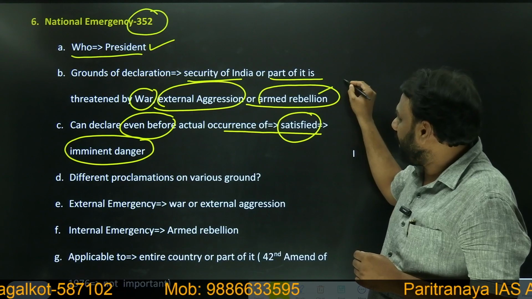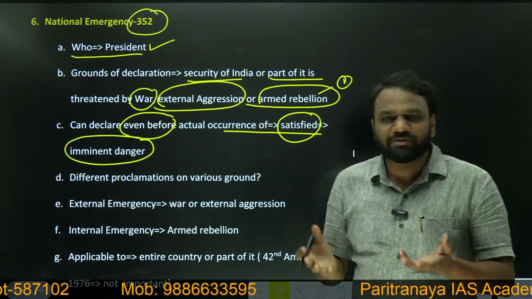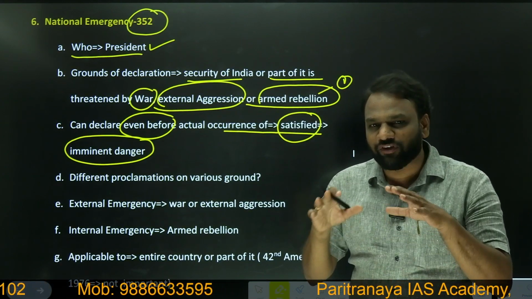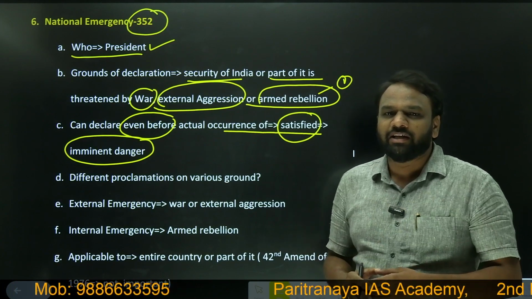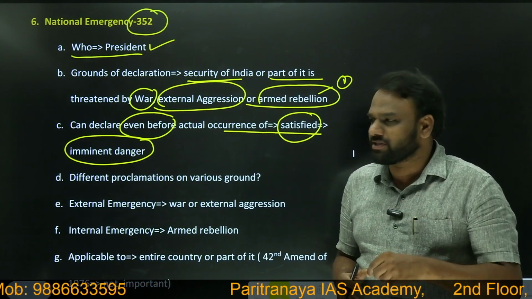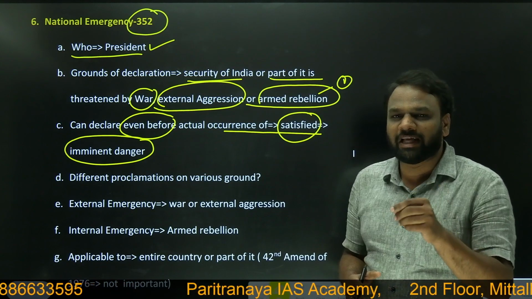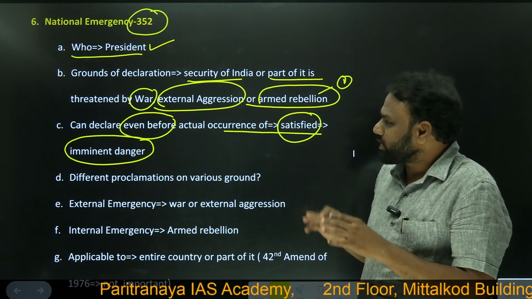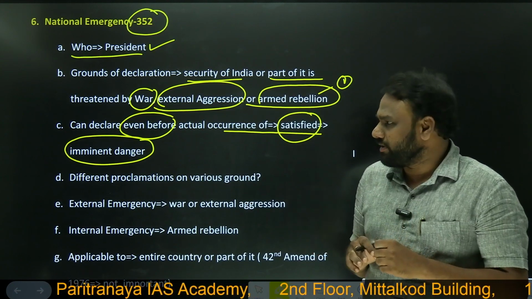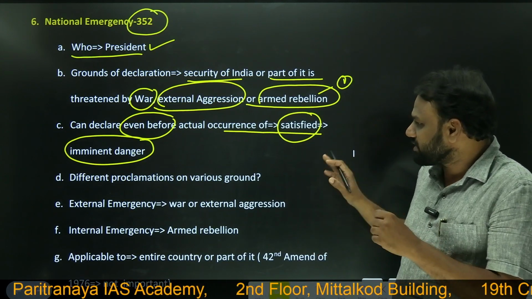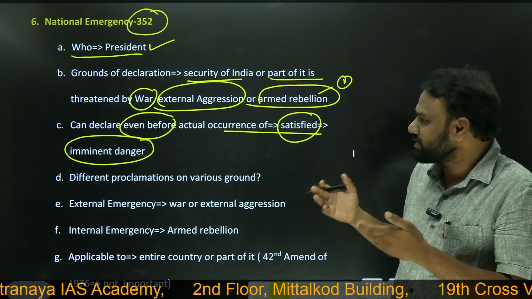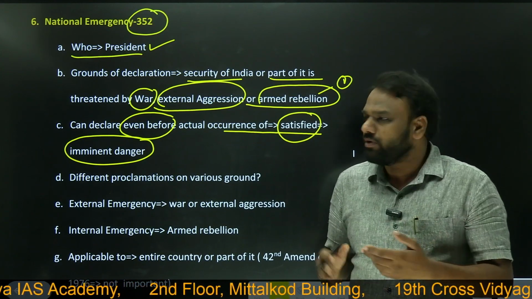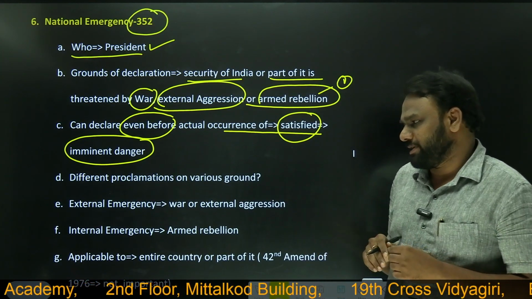Similarly, there is no armed rebellion presently, but based on some secret information, if the President is satisfied that in the upcoming days there will be an armed rebellion from Maoists, then also the President can declare national emergency. The important point to remember here is that actual occurrence is not a necessary condition. Even if the President is satisfied before the actual occurrence of such situations, he can declare national emergency.